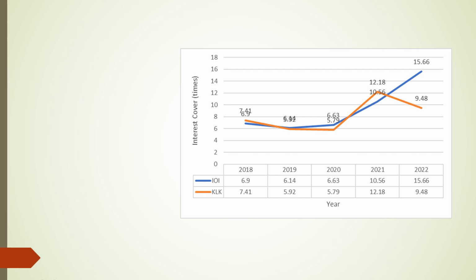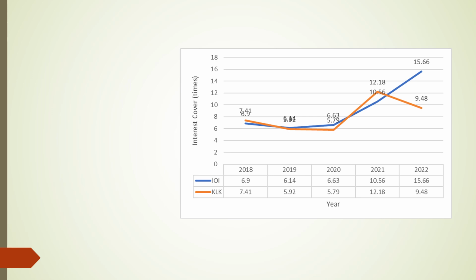This implies that the IOI group has a greater capacity to take on additional credit, as creditors are more likely to extend loans to companies with a strong track record of timely interest payments, as a higher interest cover ratio indicates that a smaller portion of the company's operating profit was utilized to meet its interest obligations.